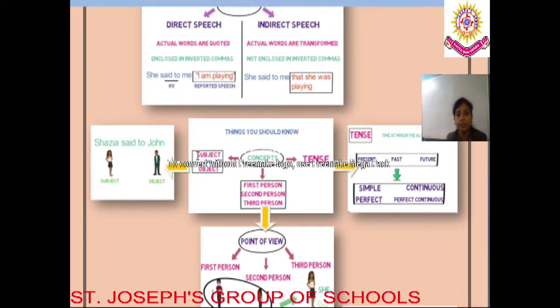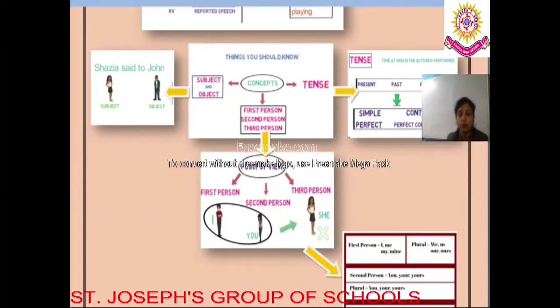What is the second concept? The second concept is the first person, the second person and the third person. We must always remember these three things: the first person, the second person and the third person. Now, why should we remember the first person, second person and third person? We just need to know a certain point of view. What is that point of view?